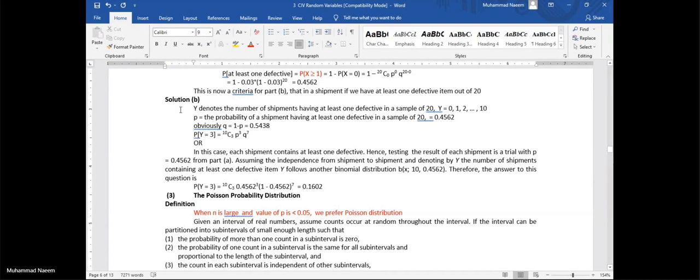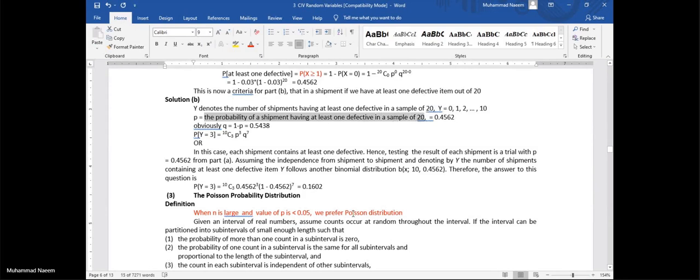So what is P? P is always the probability for 1. What is that 1? The probability for one shipment. So P is the probability for one shipment having at least one defective in a sample of 20.